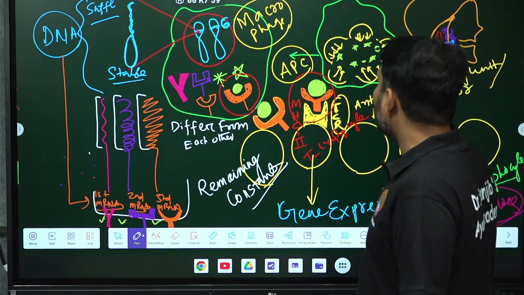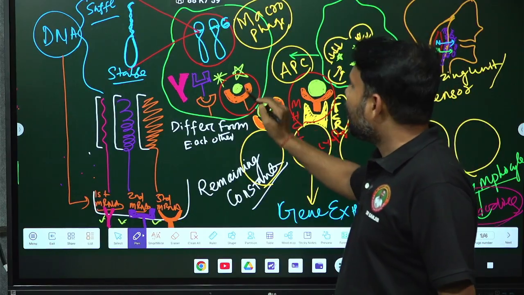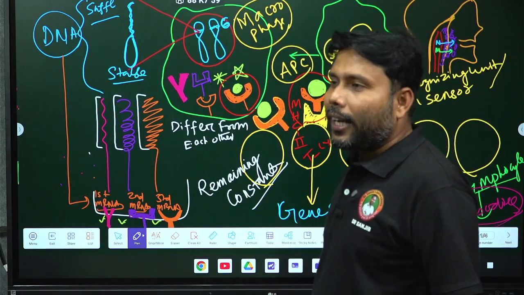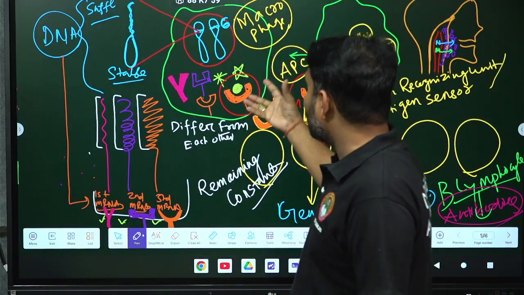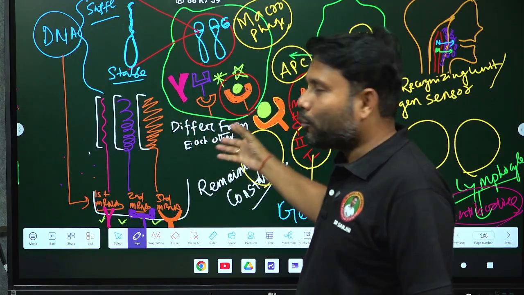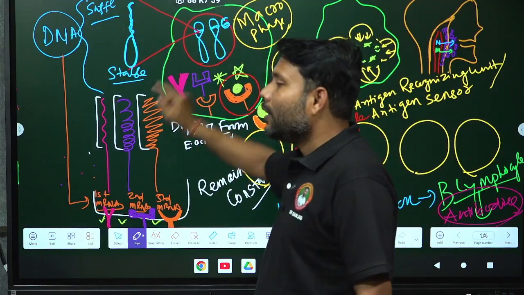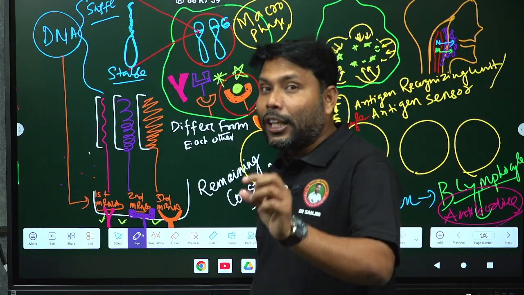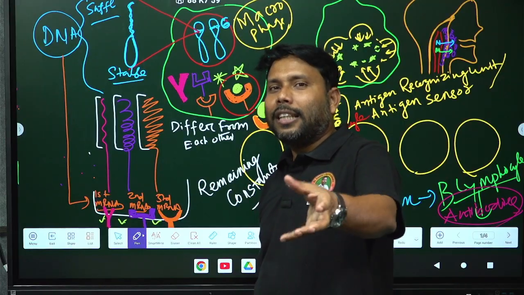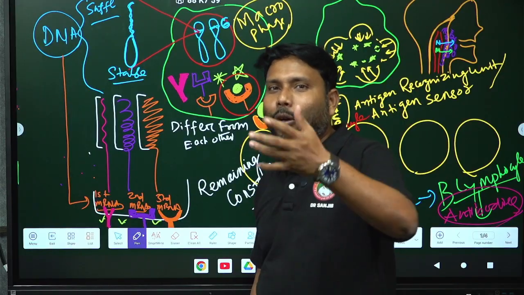Then when the monocyte is working, the same thing is happening in the monocyte. From the monocyte, lysosomal enzymes will damage the bacteria, then antigens will be made free. Inside the monocyte, inside the macrophage, again ignore the names: it is a monocyte when inside the blood vessel, and a macrophage when outside the blood vessel.